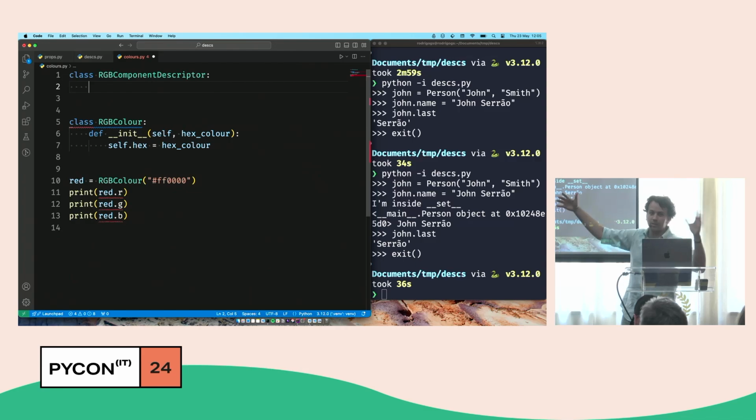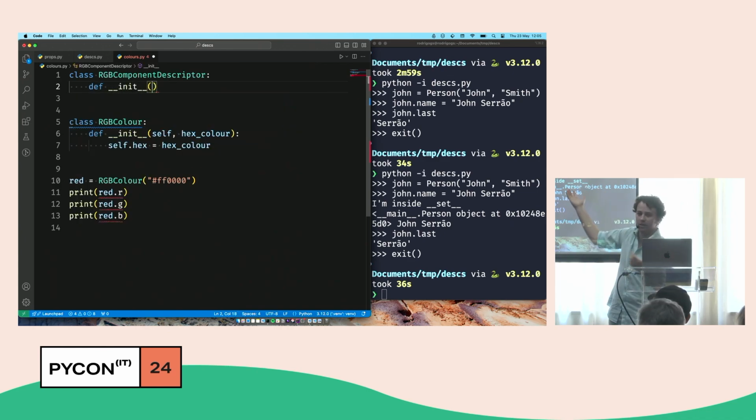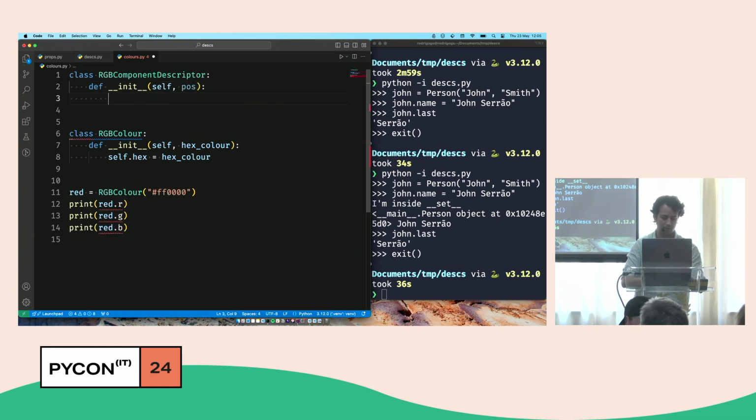But surprise, big news, I'll break it to you. That's a regular class. Python code works because this is Python, right? So if this is a regular class, it can have an init method. And if I can have an init method, I can specify the positions of the hexadecimal code where I can find the appropriate component. So let's just say that I'll accept a position and I'll save it.